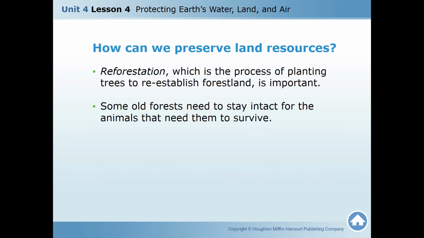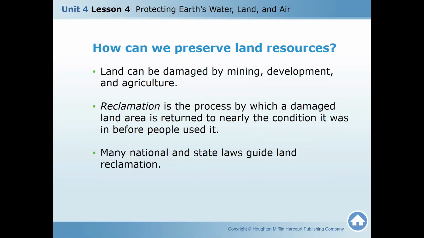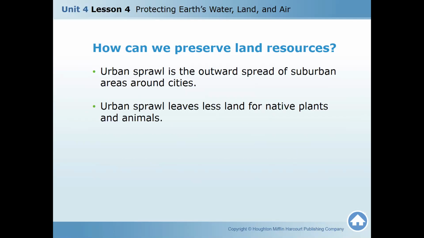So some old forests need to stay intact for the animals that need them to survive. And then reclamation. What is reclamation? There was a damaged land and then you again rebuilt everything. That is called reclamation.